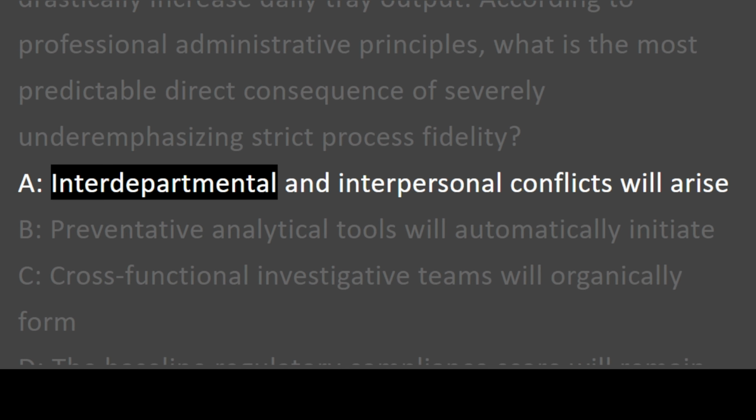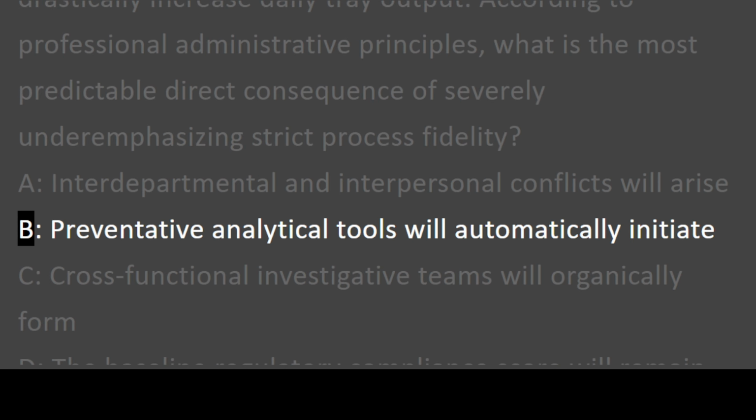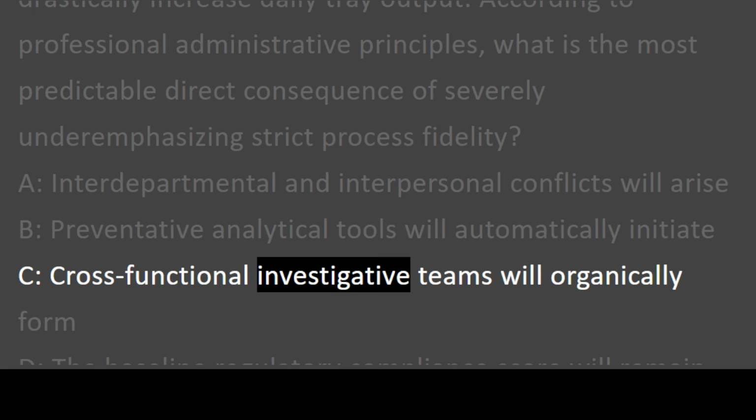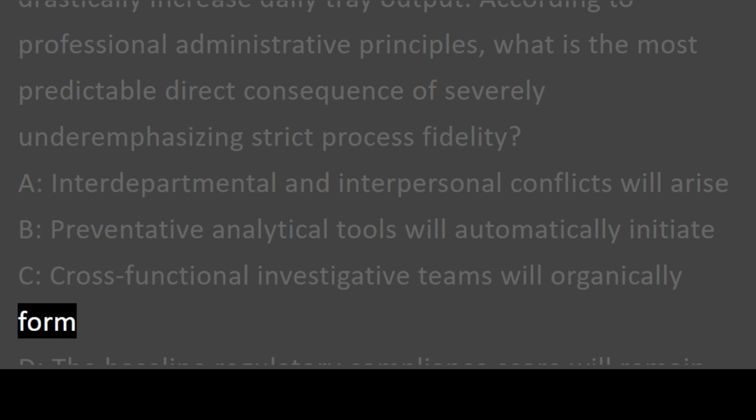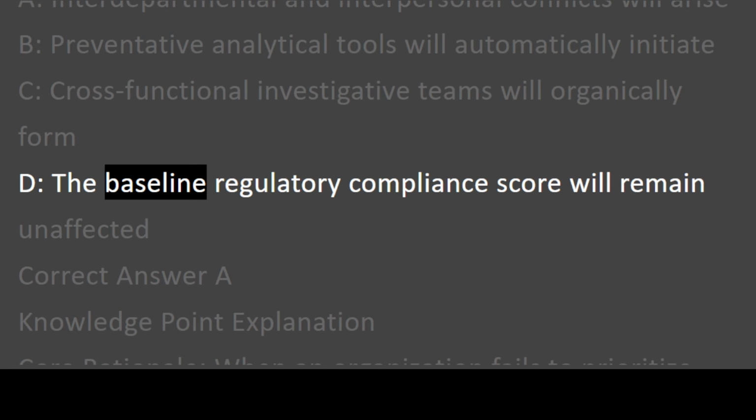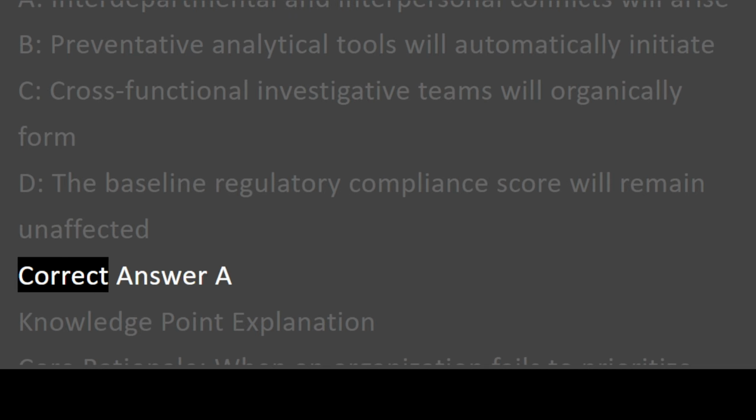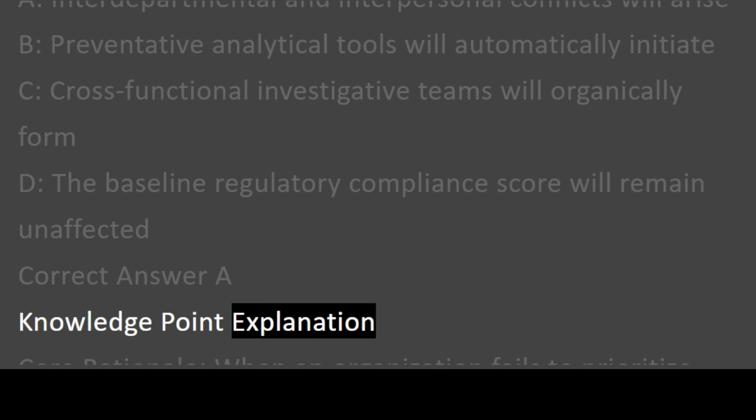A. Interdepartmental and interpersonal conflicts will arise. B. Preventative analytical tools will automatically initiate. C. Cross-functional investigative teams will organically form. D. The baseline regulatory compliance score will remain unaffected. Correct answer A.